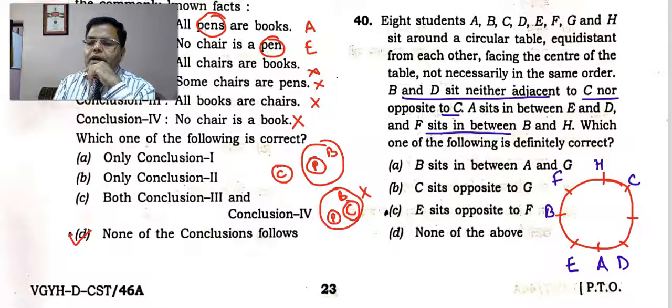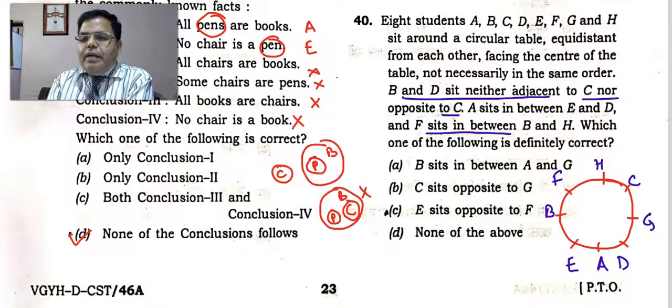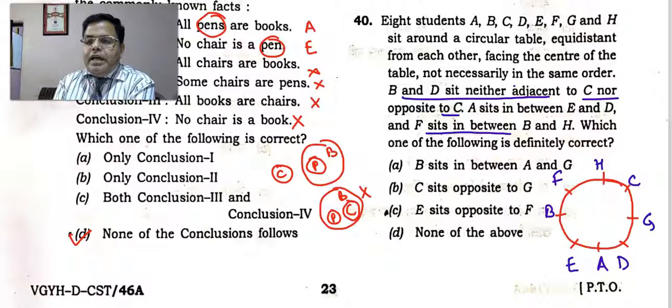C can be here only. Then who is left? G is left, so G is there. Now let us check once again whether any of the conditions is contradicted. B and D are neither adjacent to C, nor opposite to C. The opposite of C is E, so B and D are not opposite, that is correct. F sits between B and H, that is also correct. A sits between E and D, that is also correct. So all these three are correct.